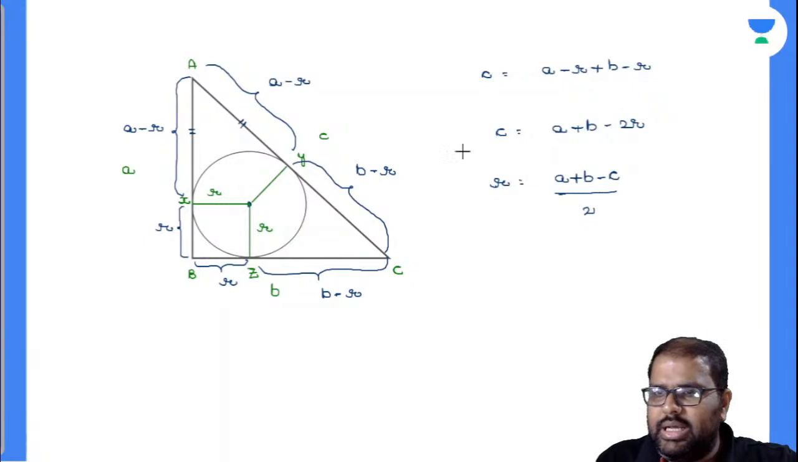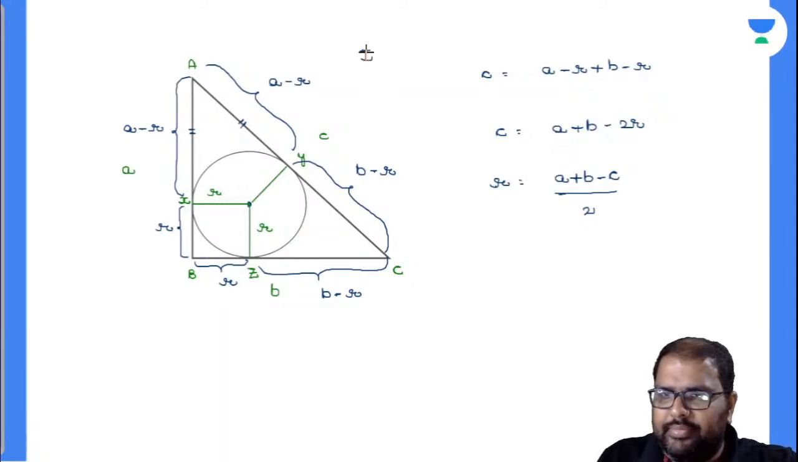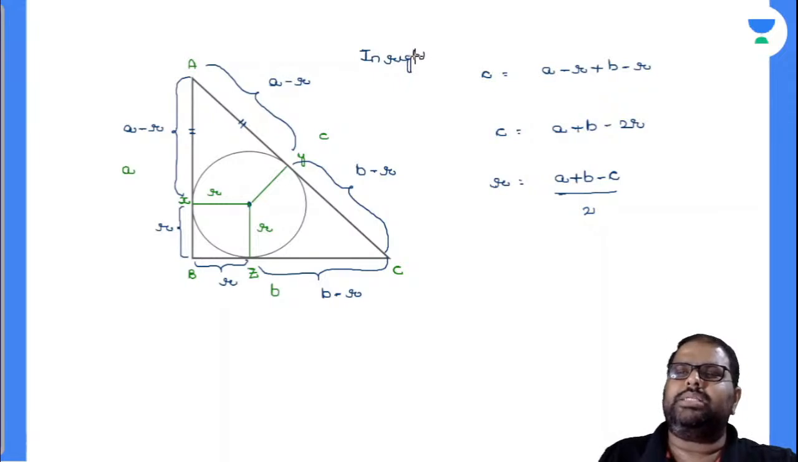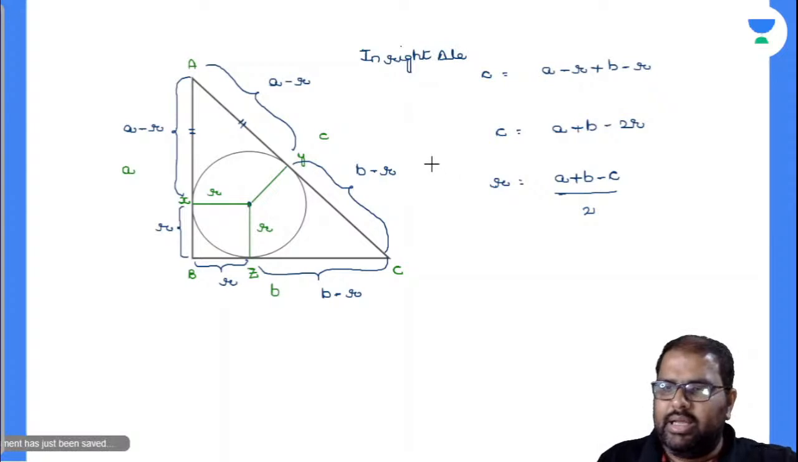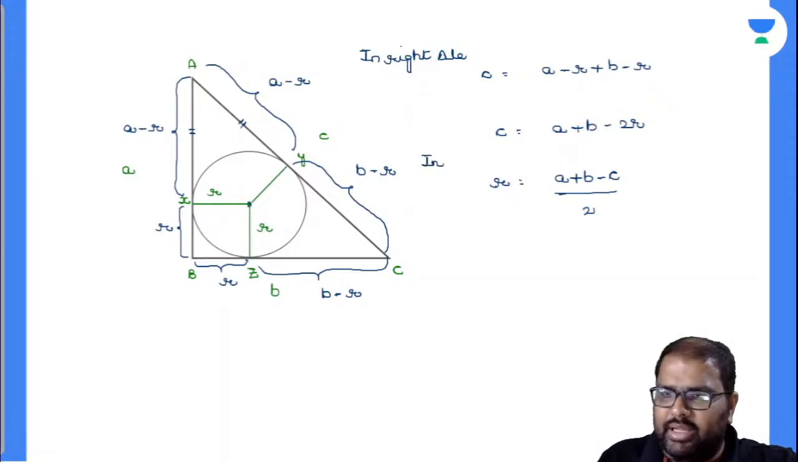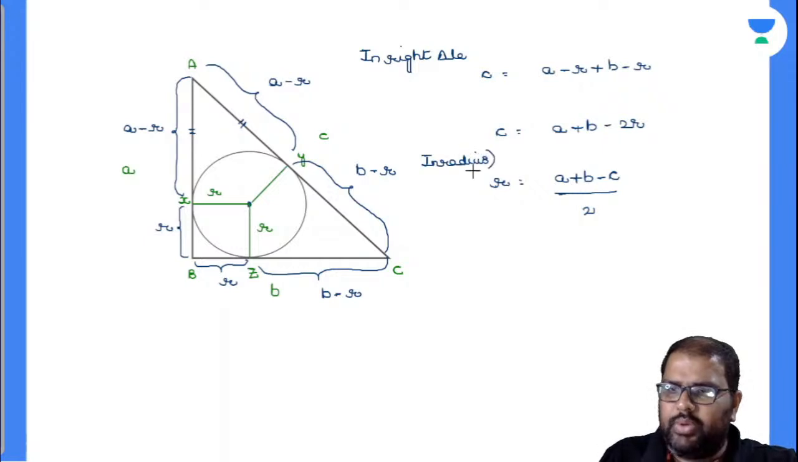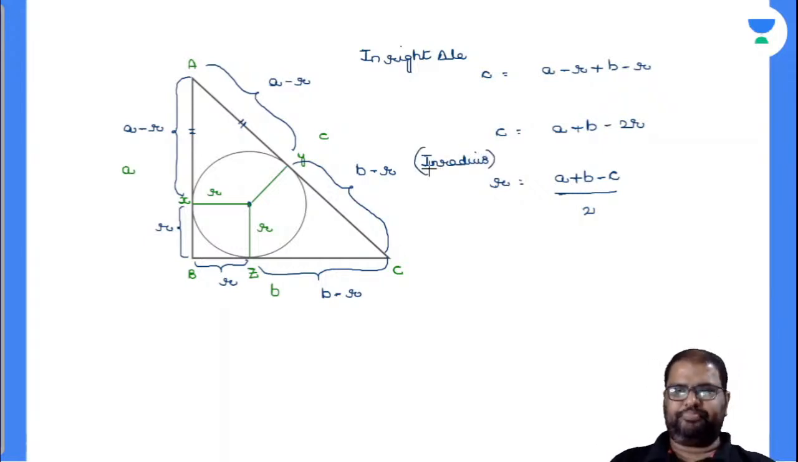This is for a right angle triangle. This is what the question asked once as an assertion reason in one Olympiad. In a right angle triangle, inradius is nothing but equal to (A plus B minus C) divided by 2. You can take this down happily.